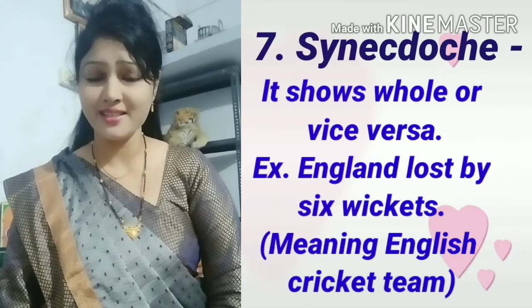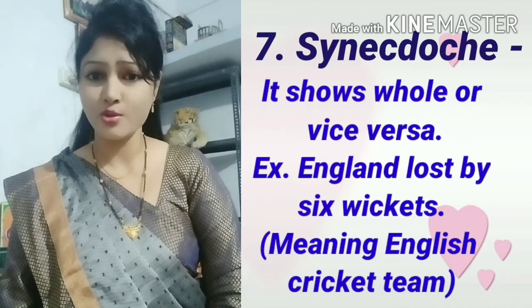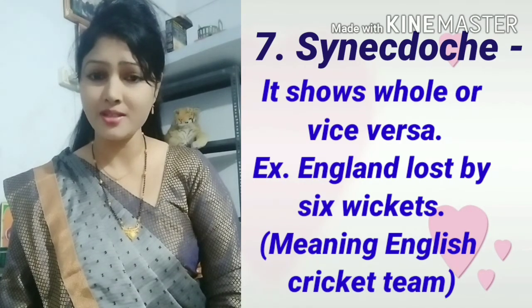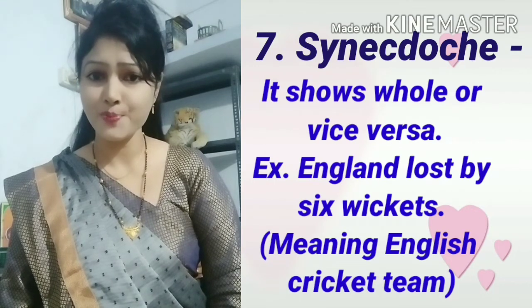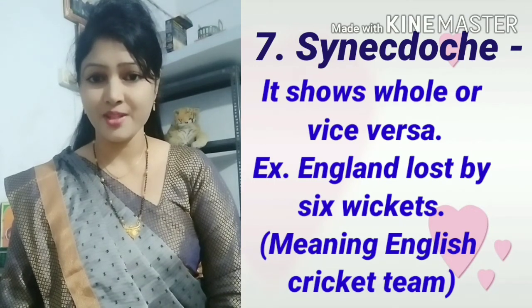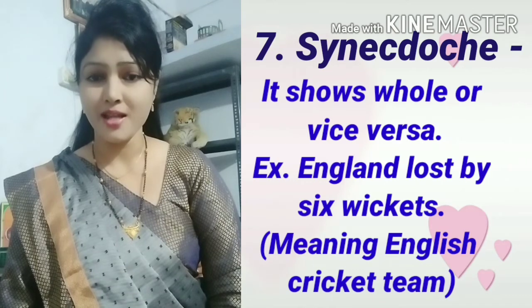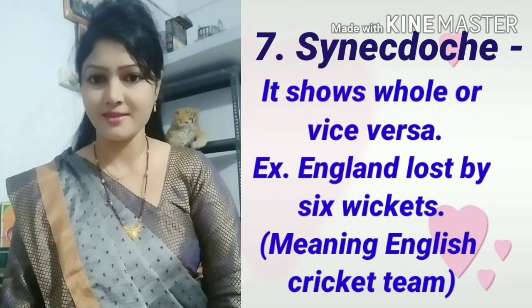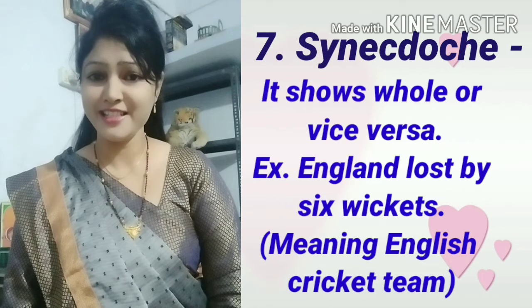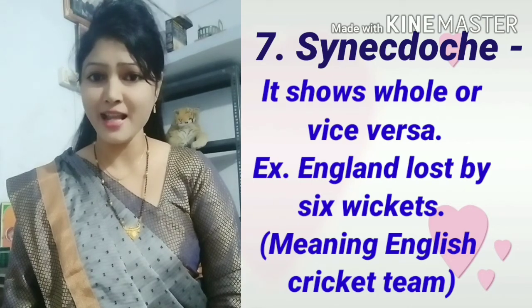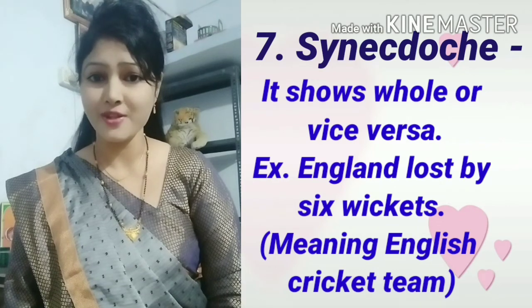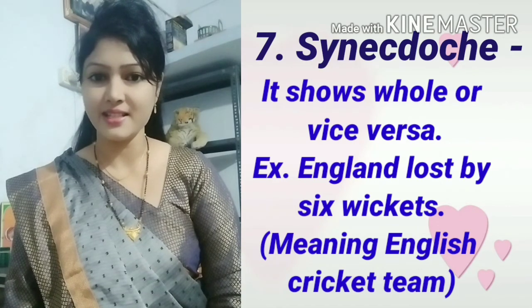Means I am not telling whole England lost, but I am telling about a particular team or group of persons. But at the time of talking, I am using such sentence. England lost by 6 wickets. Didn't mean whole England. Still I am using here England. So this is vice versa. Means synecdoche.